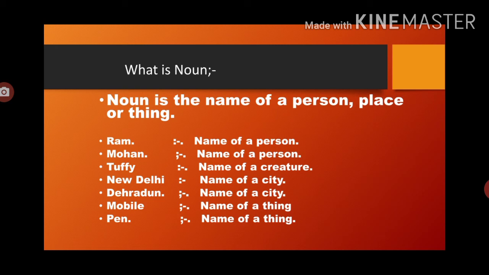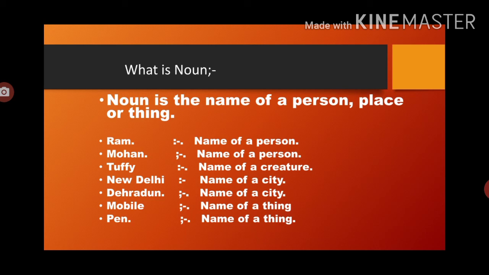So what do you mean by noun? The nouns are basically naming words to identify something. In the world, all the persons, places, things, animals, etc. have their own names. So the names of all these things are called nouns.